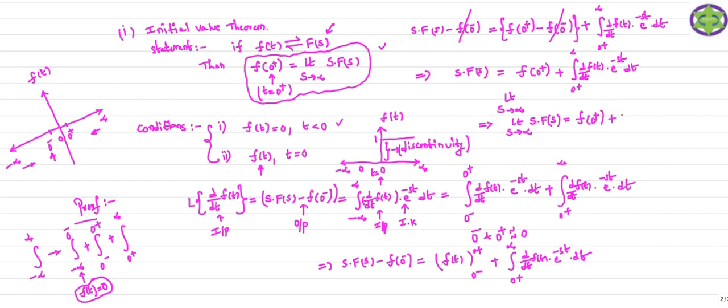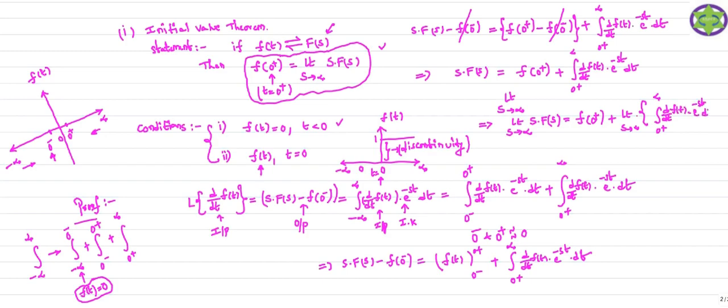And here we apply the limit s tends to infinity for the integral from 0 plus to infinity of the first order derivative of f of t into e power